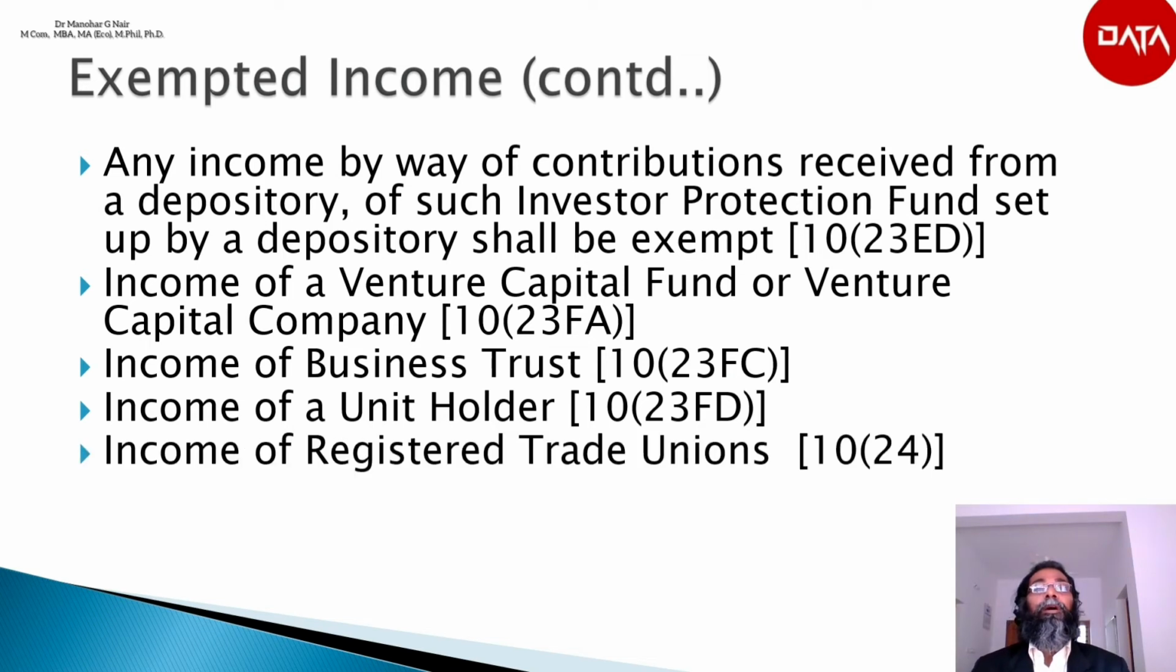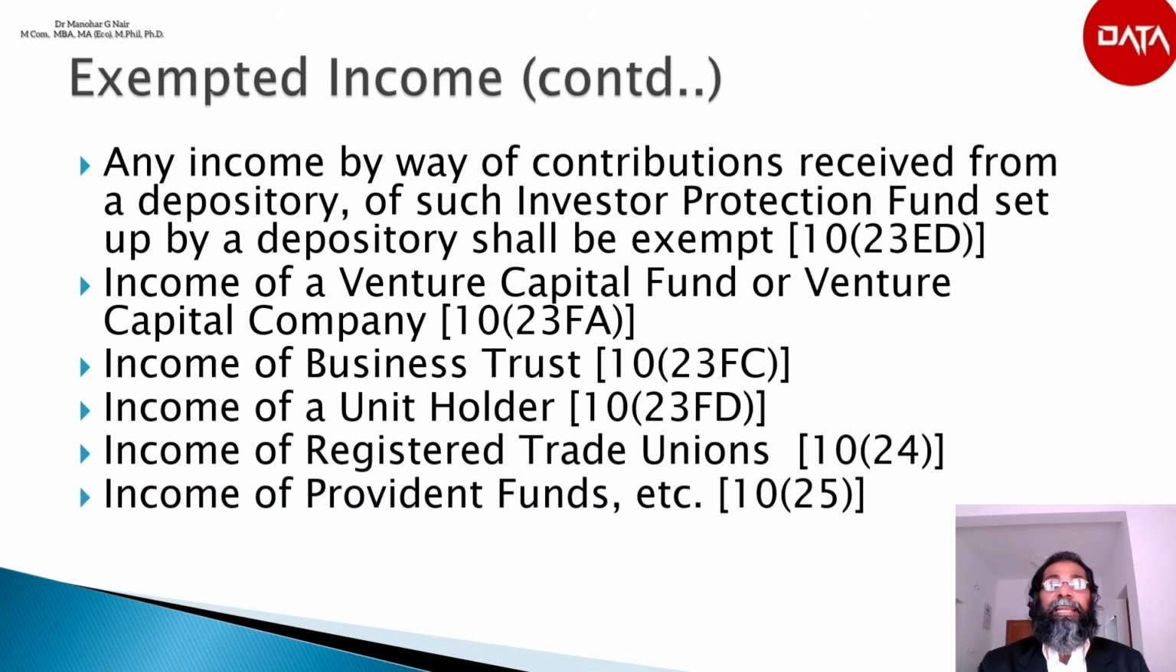The next is income of registered trade unions, section 10(24). Any income chargeable under the head income from house property or income from other sources of a registered trade union formed primarily for the purpose of regulating the relationship between workmen and employers, or between workmen and an association of registered trade unions, would be exempt from tax.